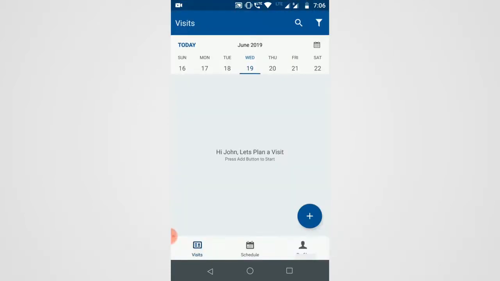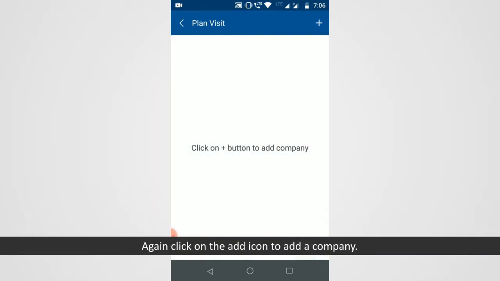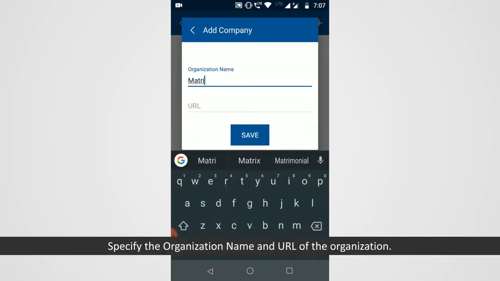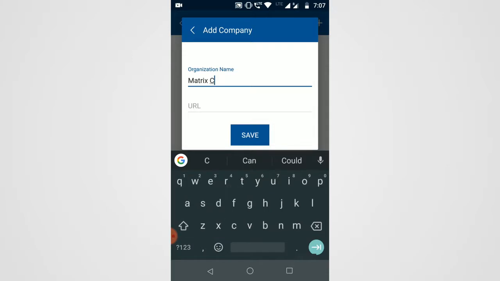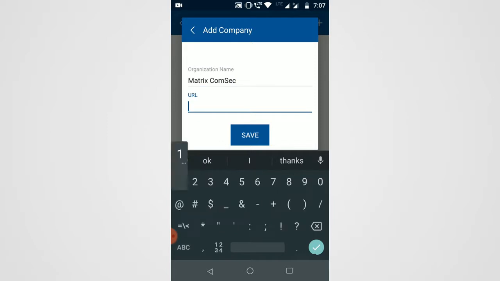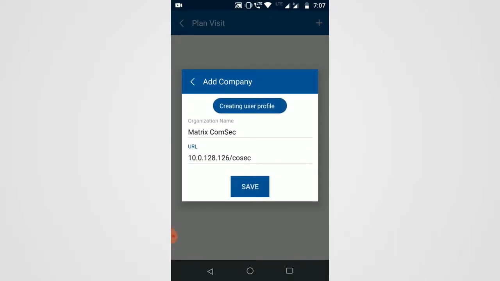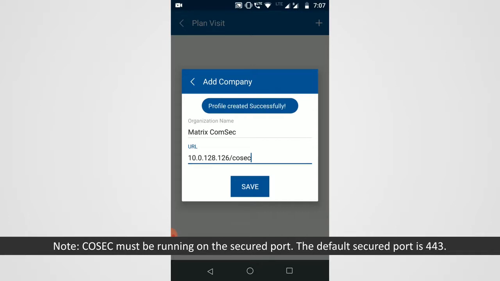Visits page appears. Here, visitors can plan his visit. Click on the plus icon to create a visit. Again, click on the Add icon to add a company. Specify the organization name and URL of the organization. Click on the Save button. Note, COSEC must be running on the secured port. The default secured port is 443.